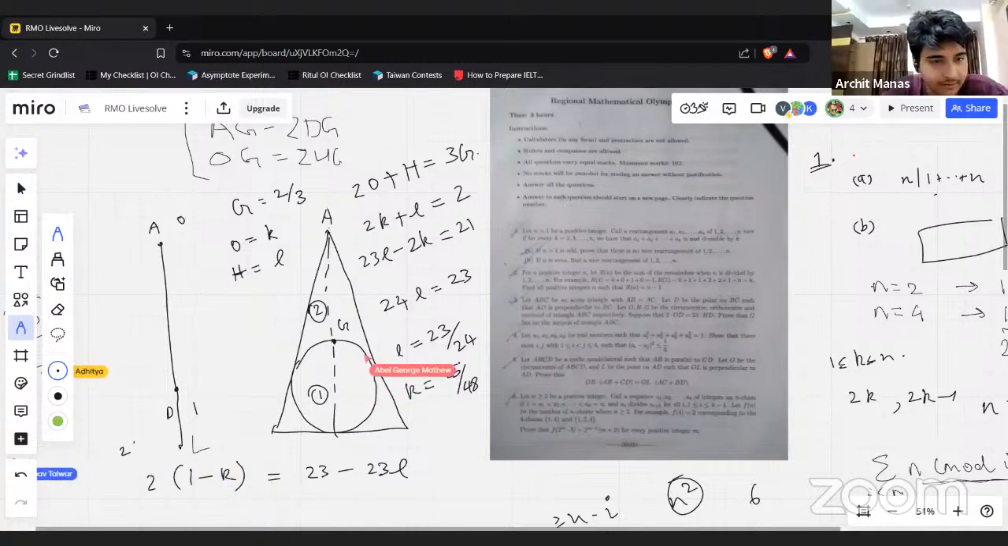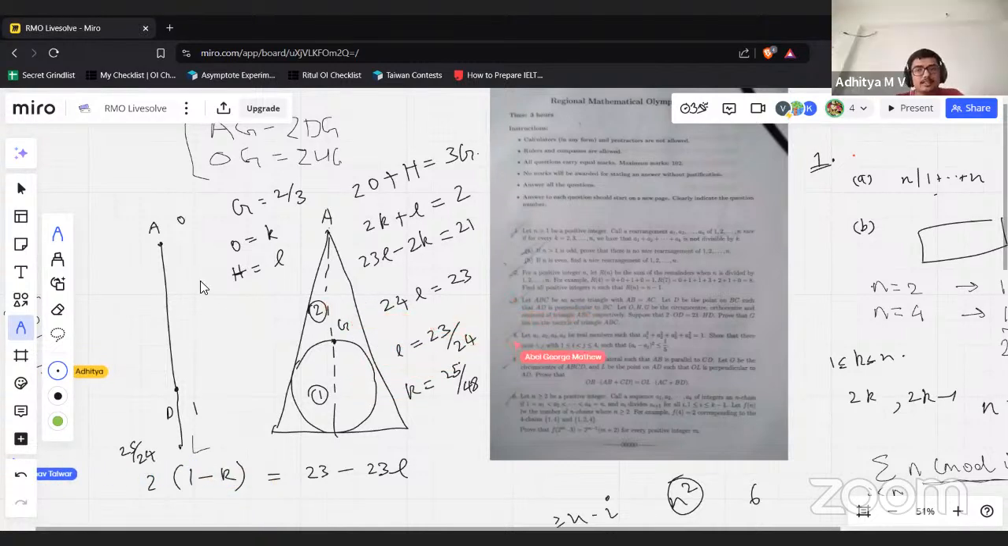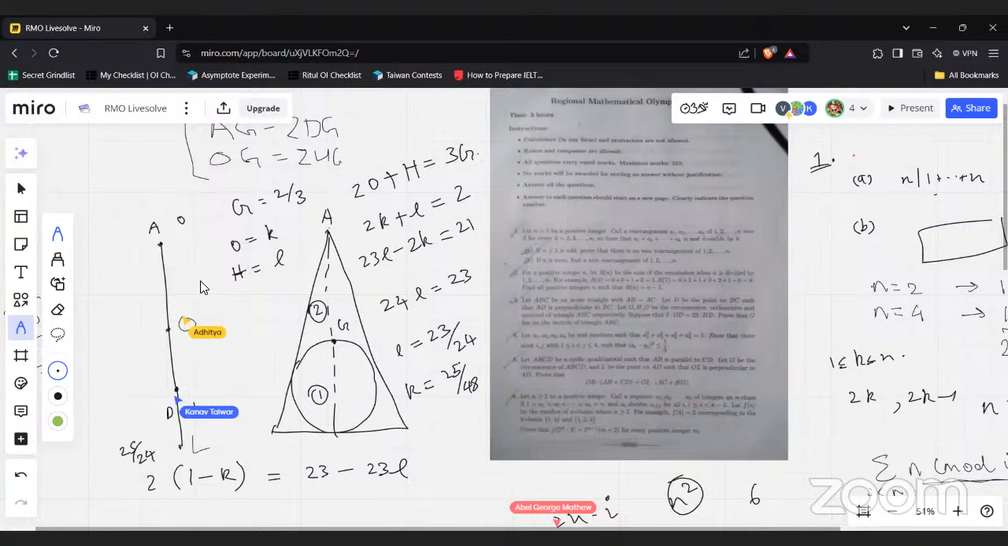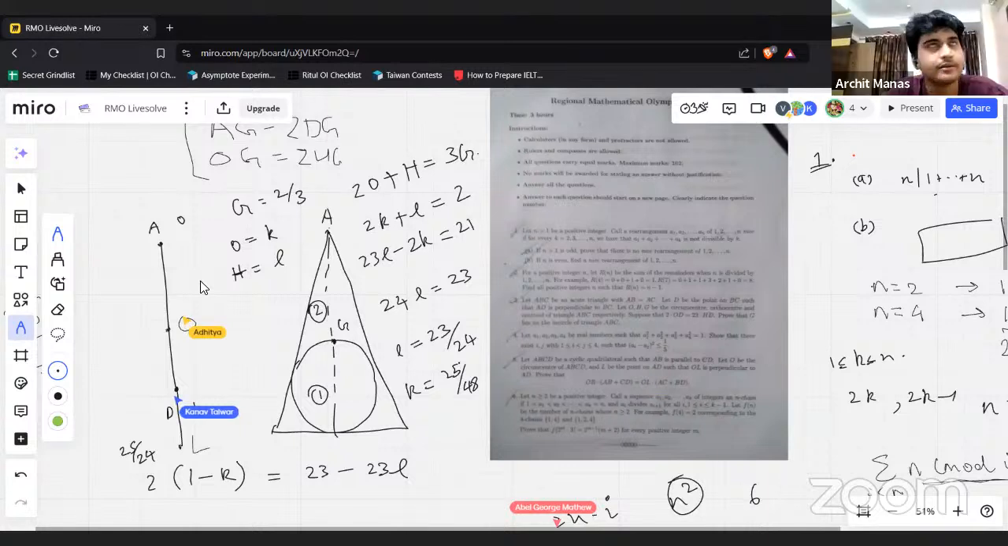Yes. Wait, that is the midpoint of the arc BC in circle ABC, correct? Yeah, because O is the midpoint of L, right? Yeah. And now power of point.